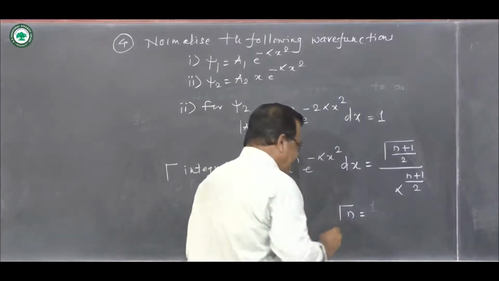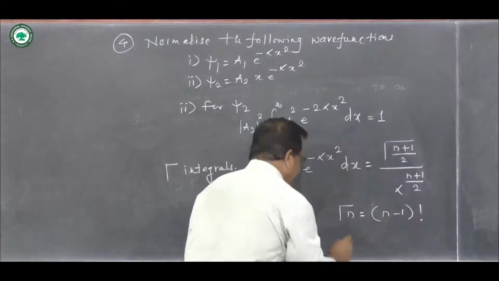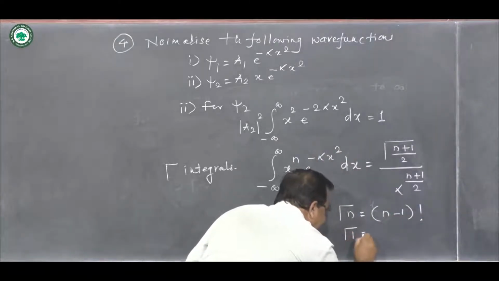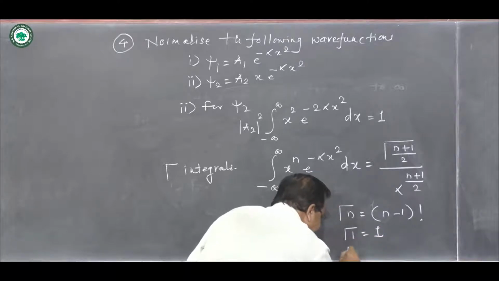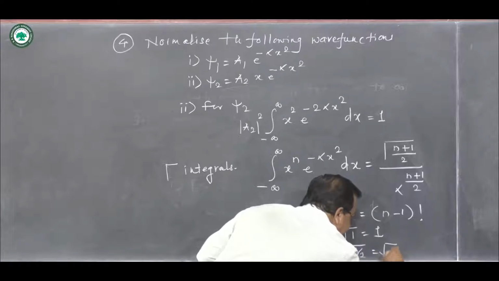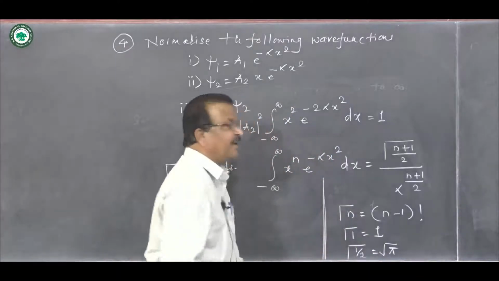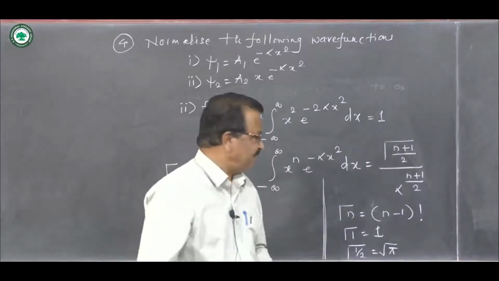So depending upon that, if it results in an integer value, then the value of gamma n is (n minus 1) factorial. The value of gamma 1 is 1, and the value of gamma 1/2 is square root of pi. These are standard formulae which you will have to remember.